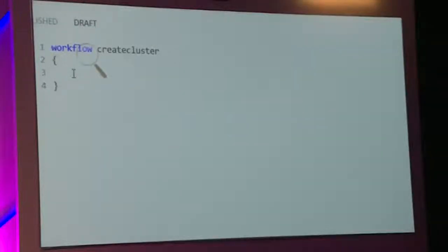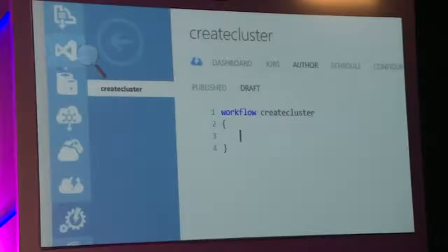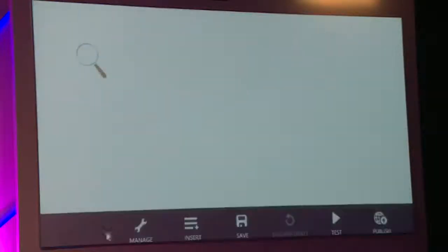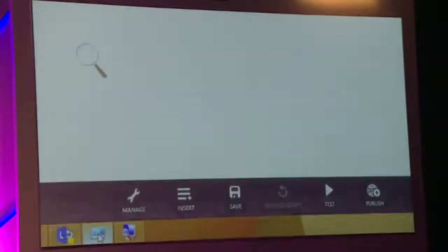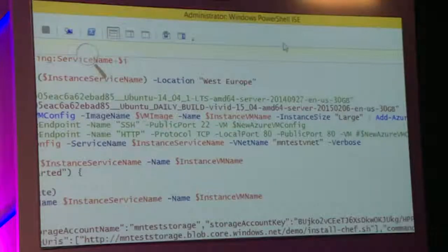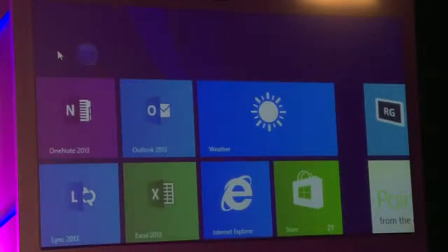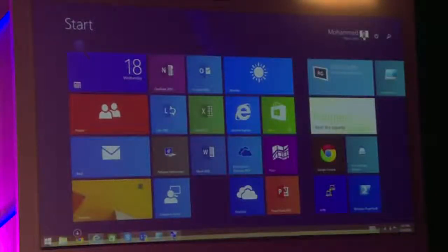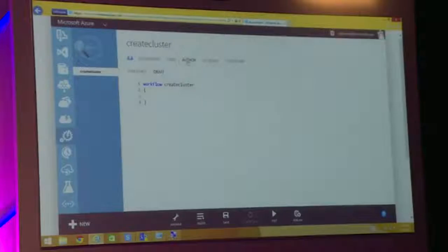So if I'm very good at PowerShell workflows, I can directly start typing in the workflow and get things out of that. But I'm not so good right now, so I'll show you an existing runbook. I was showing you this particular thing, so I'll copy paste this and see that particular thing running. So let me go back.